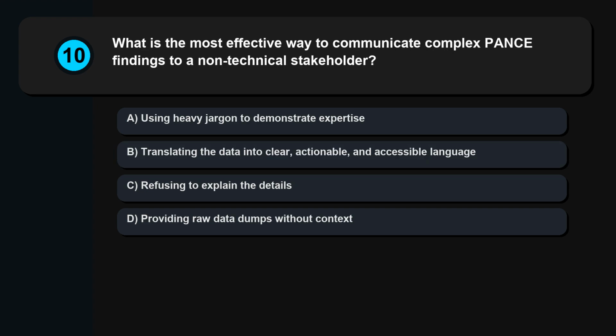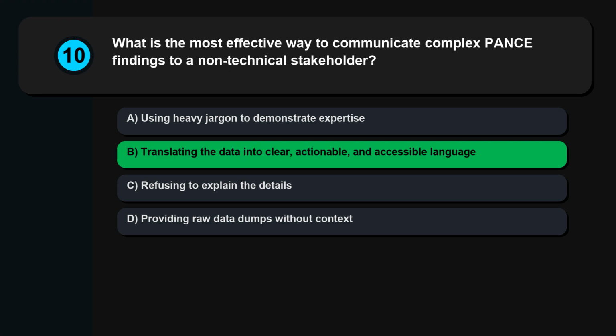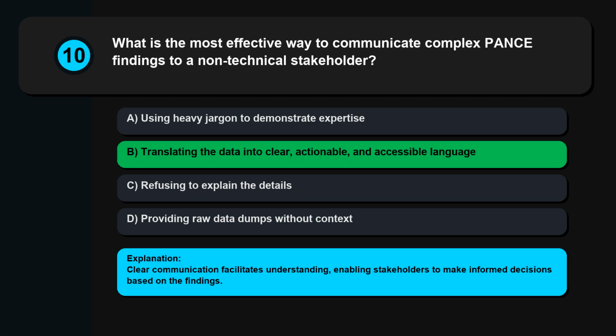Question 10. What is the most effective way to communicate complex PANCE findings to a non-technical stakeholder? Using heavy jargon to demonstrate expertise, translating the data into clear, actionable, and accessible language, refusing to explain the details, providing raw data dumps without context. Clear communication facilitates understanding, enabling stakeholders to make informed decisions based on the findings.